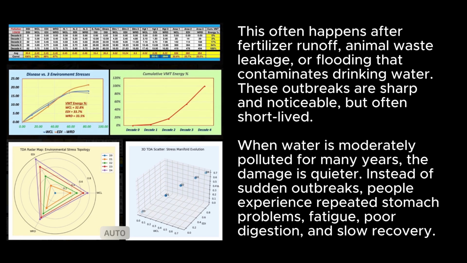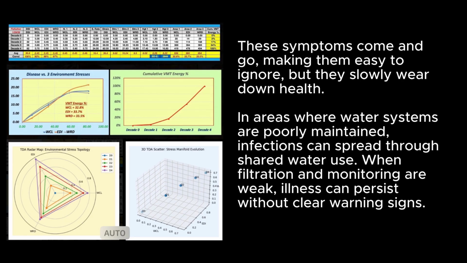When water is moderately polluted for many years, the damage is quieter. Instead of sudden outbreaks, people experience repeated stomach problems, fatigue, poor digestion, and slow recovery. These symptoms come and go, making them easy to ignore, but they slowly wear down health. In areas where water systems are poorly maintained, infections can spread through shared water use. When filtration and monitoring are weak, illness can persist without clear warning signs.